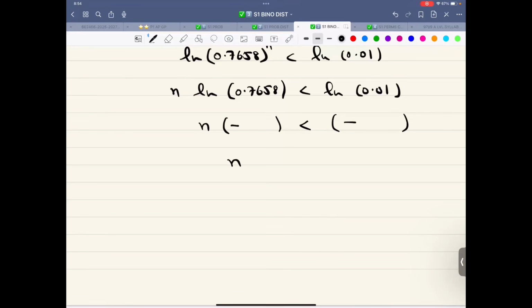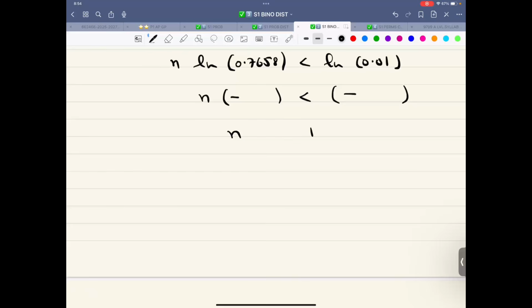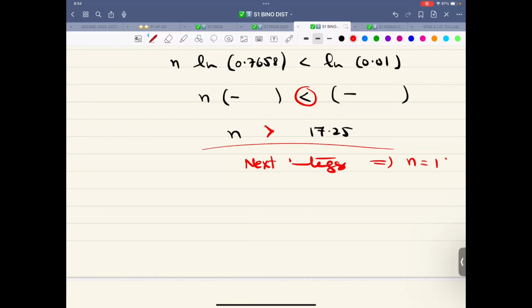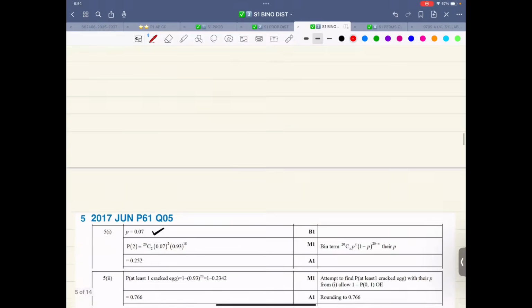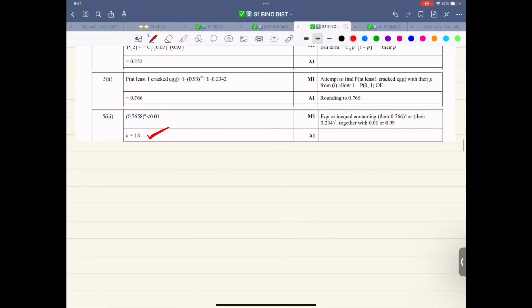This is coming out to be 17.25. This is 17.25, and yes, it's a single flip. This becomes greater. So pick the next integer, and the next integer is what? n comes out to be 18, and that is the answer right over here.